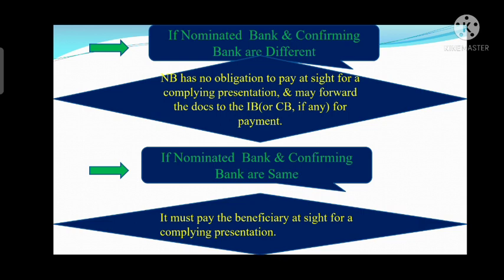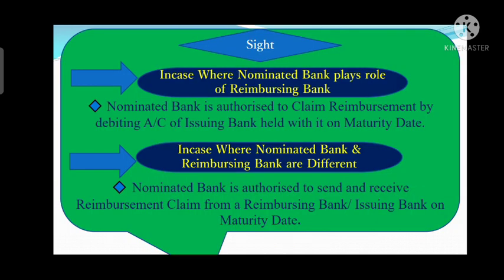If it is discrepant, then it is not necessary. It can make the payment even if it is discrepant, but it is not necessary. So if the nominated bank and confirming bank are the same, then it has to make the payment to the beneficiary at sight if it is a compliant presentation, right?